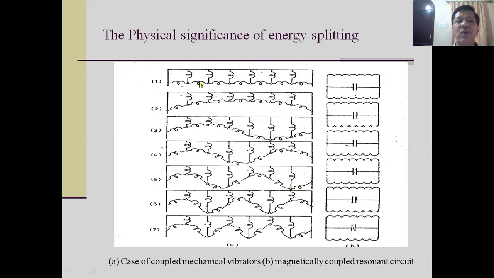Now if you have such coupling, and you start oscillating this system of 6 mechanical vibrators coupled with each other, then you will have 6 modes of vibration. I have mentioned mode number 1, mode number 2, mode number 3, mode number 4, mode number 5. There are 6 modes: mode 1, mode 2, mode 3, mode 4, mode 5, mode 6.